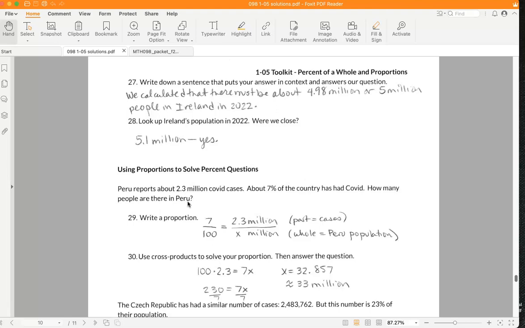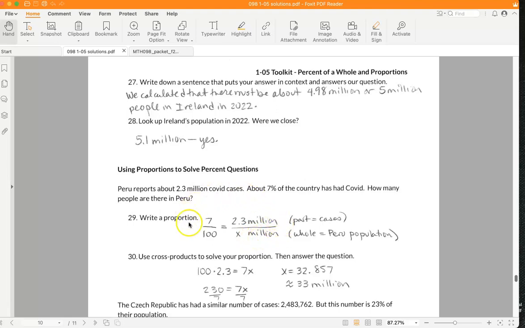So again, practice setting up your proportion. The 7% becomes the first fraction. 2.3 million COVID cases is the part, and I made myself a little note over here. And then the whole is all of the people in Peru. And I wrote X million right here.